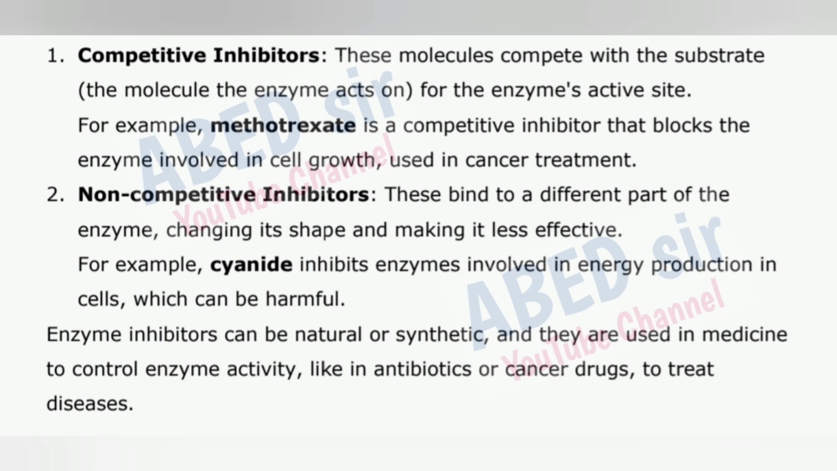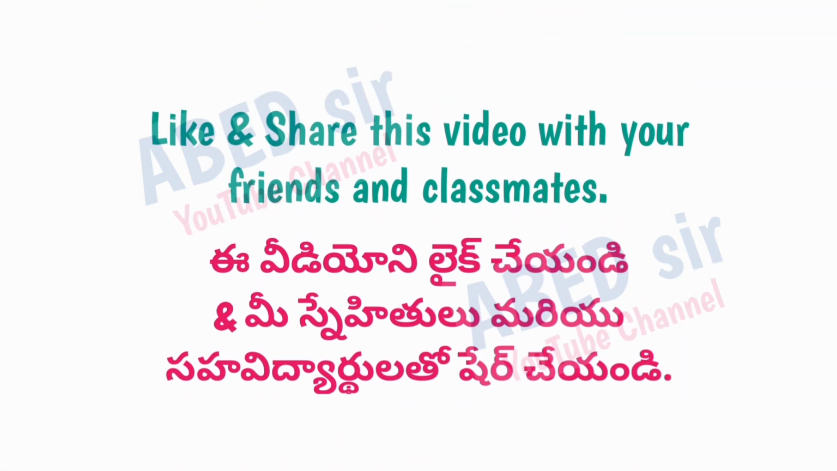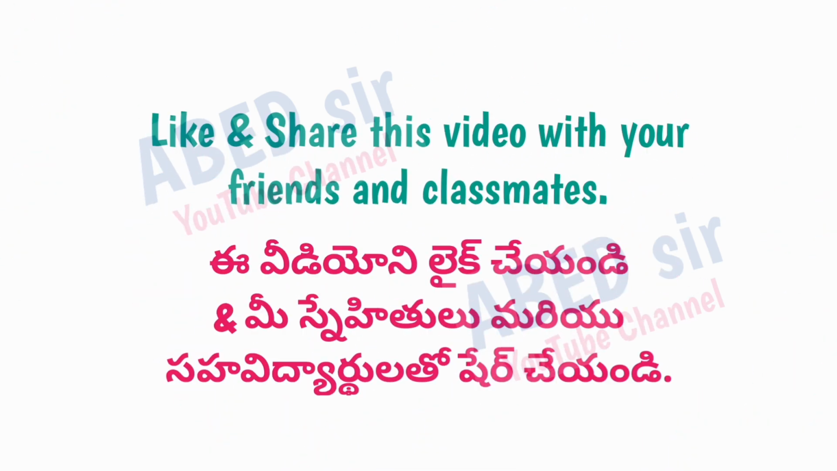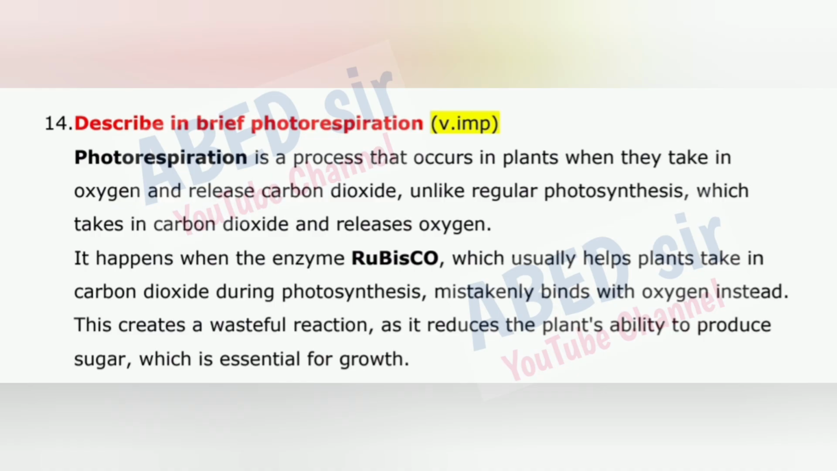Enzyme inhibitors can be natural or synthetic, and they are used in medicine to control enzyme activity, like in antibiotics or cancer drugs, to treat diseases. Next important question is 14. Describe in brief photorespiration.